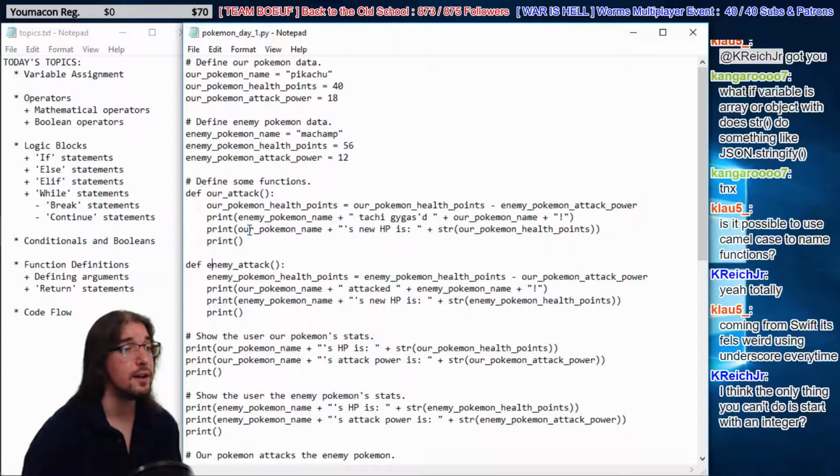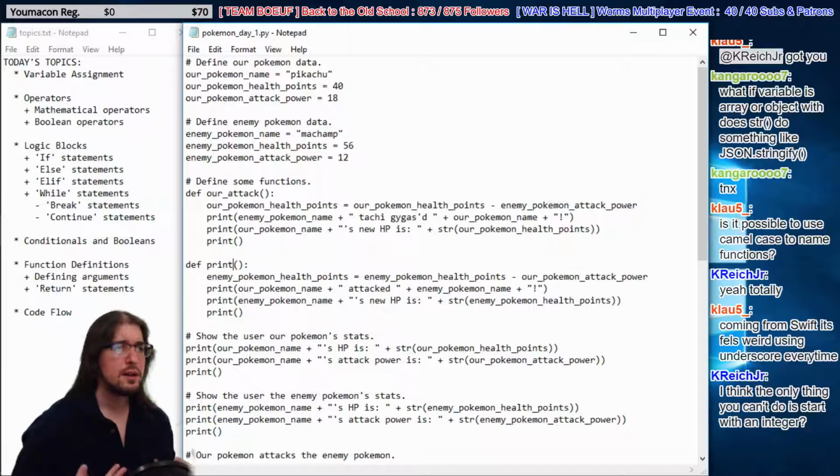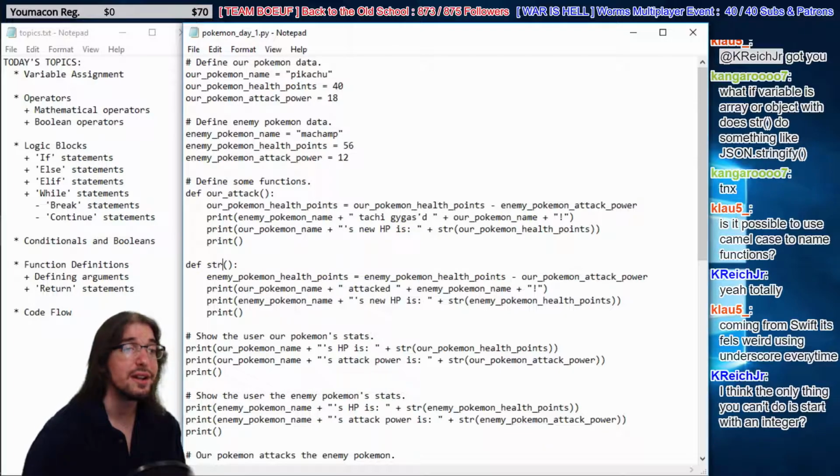Yeah, you cannot start like that. And you can't use, let's say, print, or you can't use protected terms that are already used by Python, right? Because print already exists, right? So does string, so does int, a lot of terms, or so does if, else, while. You cannot use protected terms by Python. You can't start with an integer, but anything else you can do. Even if you want to ignore my tip about keeping it all lowercase and using underscores.